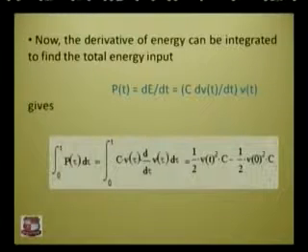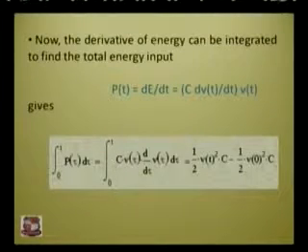If you want to calculate the total energy input, we integrate the power from 0 to t, using the variable tau: the integral from 0 to t of P(tau) d tau.